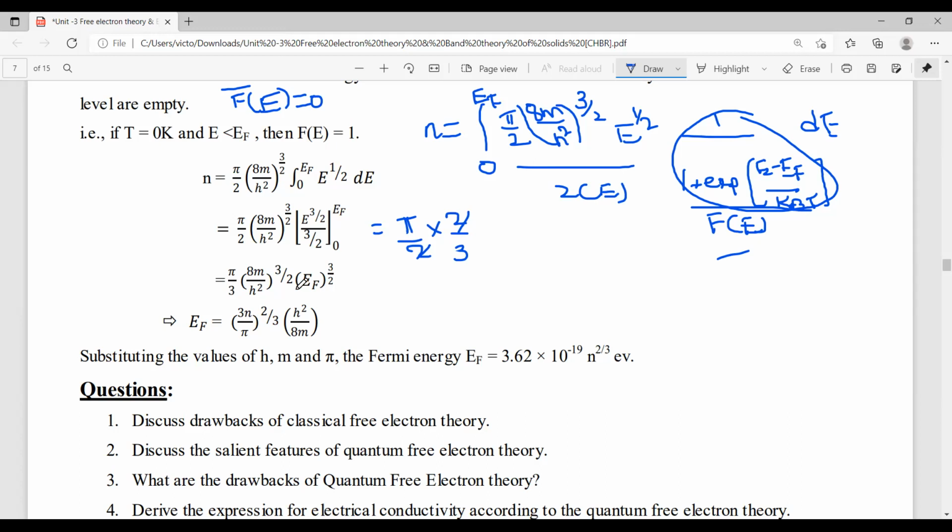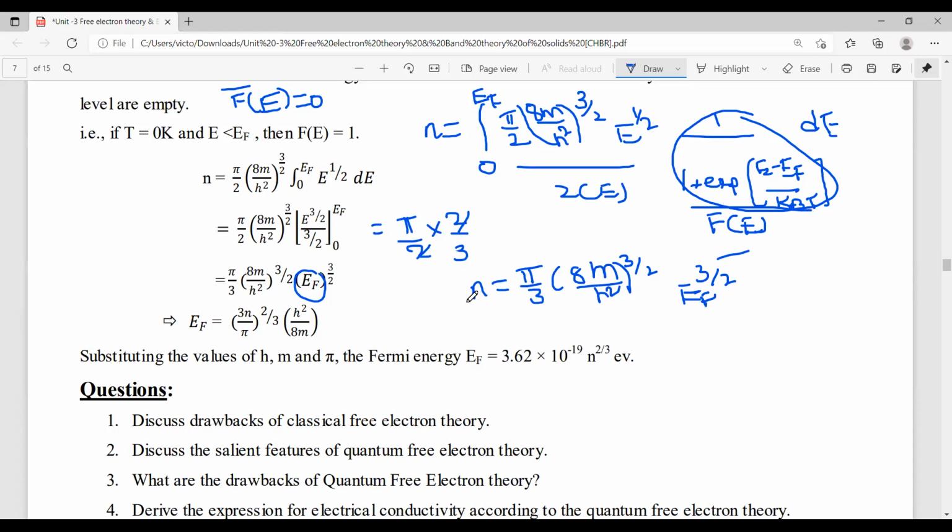And again here, we have to calculate the formula for EF. Okay, so this is the formula: n is equal to pi by 3, (8m by h square) whole power 3 by 2, EF power 3 by 2. But we want the expression for EF. Then by a simple method,